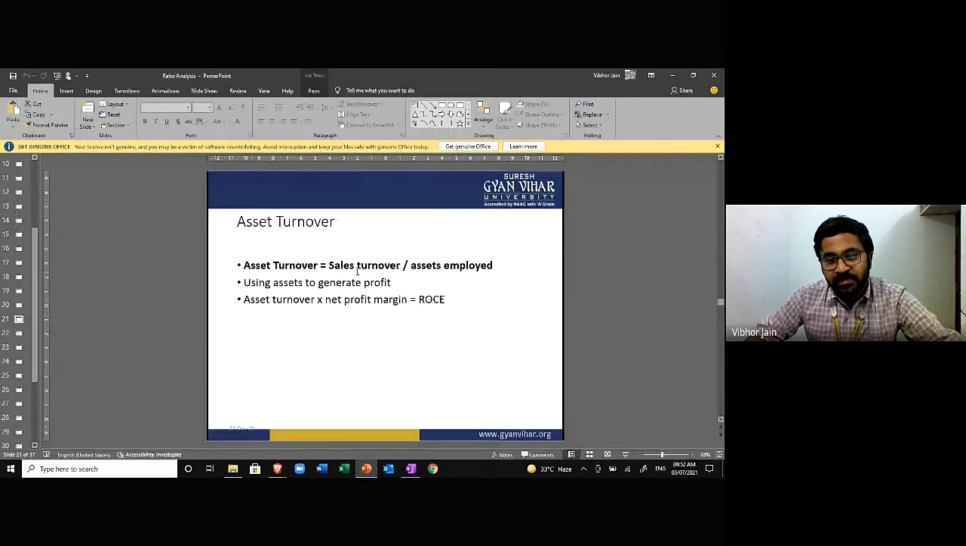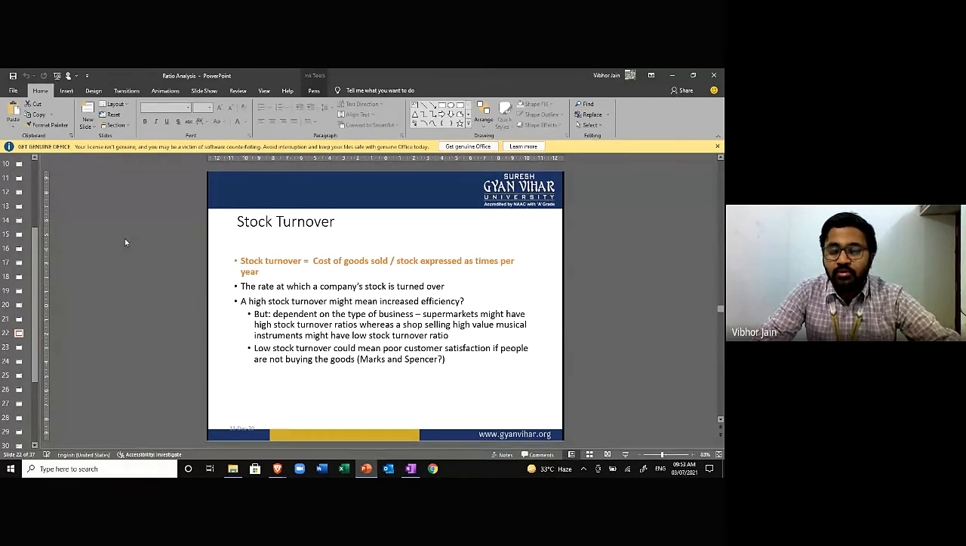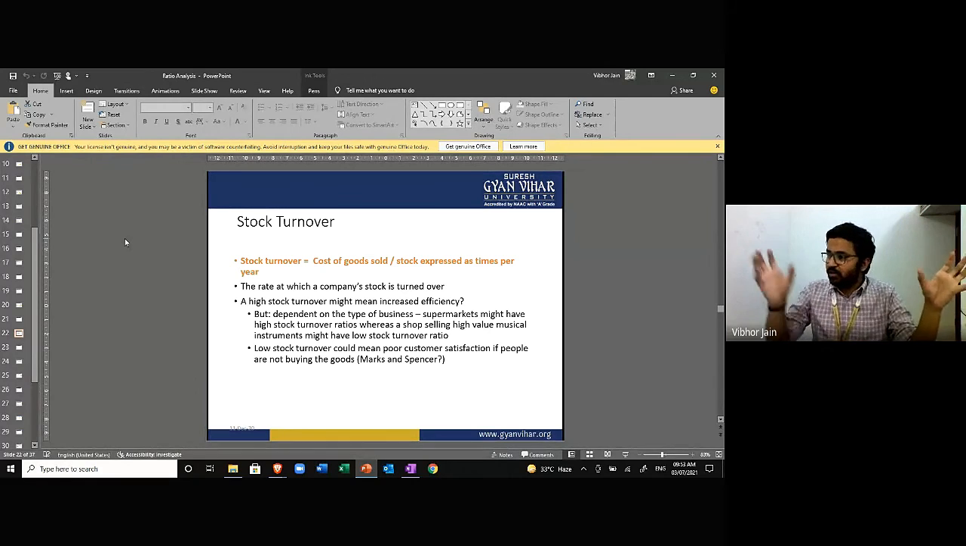Now, asset turnover ratio, sales upon asset employed. In stock turnover ratio, cost of goods sold upon stock, expressed as times in the year. Now stock is always changing. Similarly, debtor, they keep on changing. Creditor, they keep on changing, right? So we don't know the exact amount. That is why we're taking the average. The change is happening on a daily basis, so we don't know how to calculate the exact average. So you calculate the opening and the closing and take the average.